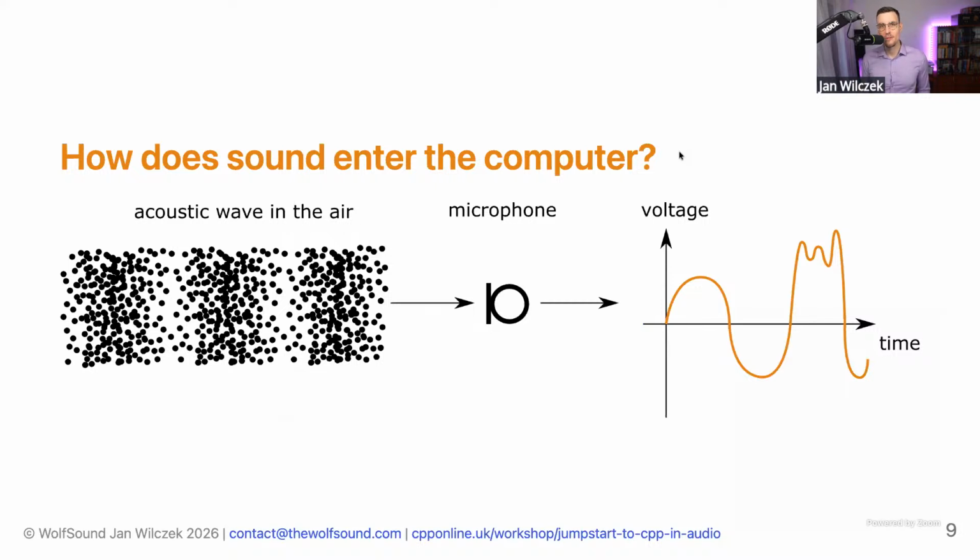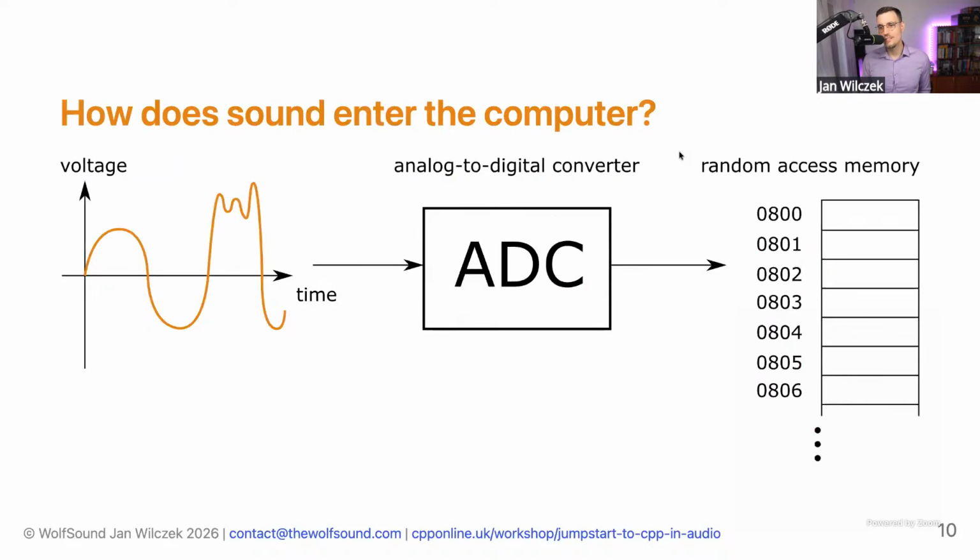For this, we need a device that's called a transducer, right? It takes a signal, an acoustic wave in one domain, and it transforms it into a signal in a different domain. In this case, it's simply a microphone. So it takes an acoustic wave and it outputs a voltage. Okay, and this voltage is a nice continuous time signal. But then we need to get it to our random access memory in our computers. So we need yet another device that's called an analog to digital converter, an ADC. And as a result, we get sound representation in our RAM.